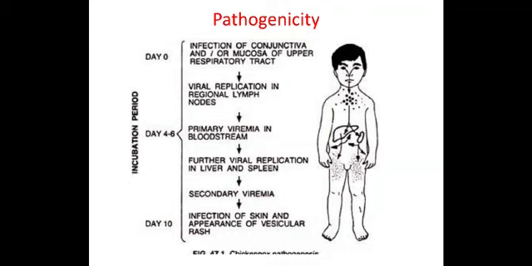It later goes to the reticuloendothelial system, here liver and spleen, where it multiplies for a while, then spills over into the general circulation, causing secondary viremia, and then goes and settles into its target organs. Here the target organ is the skin, very rarely lungs and central nervous system. So the target organ is skin, and so the lesions are seen in the skin.